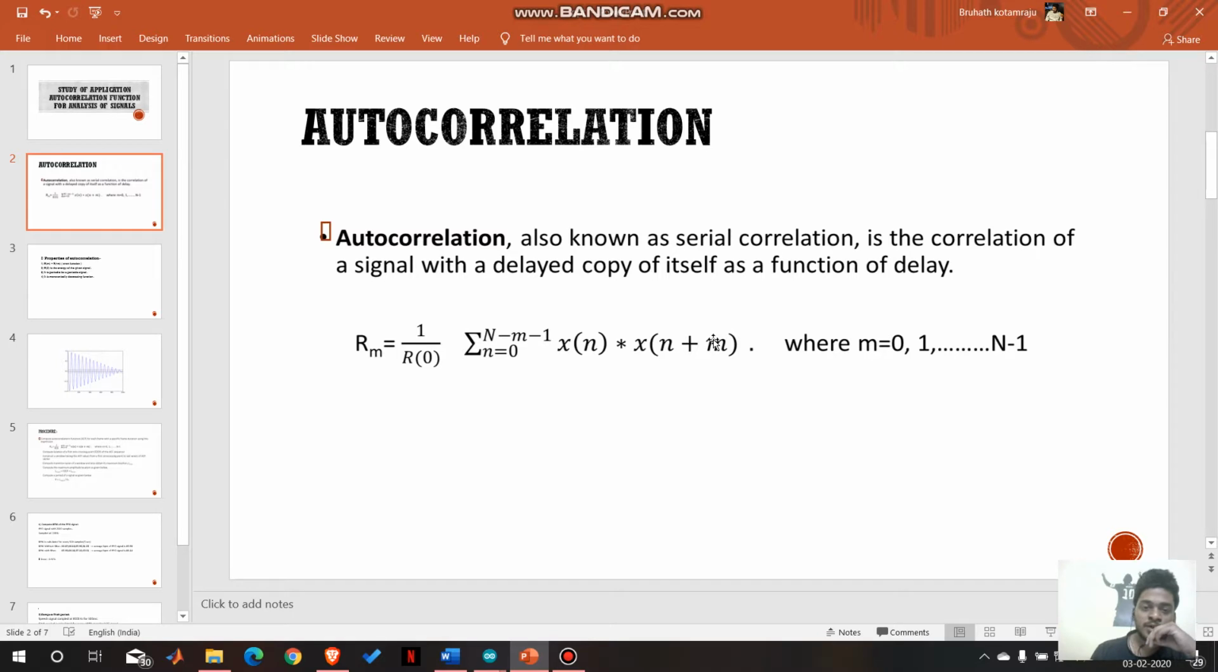Autocorrelation is nothing but a comparison between a signal and its time delayed version. We consider a signal x of n and its time delayed version x of n plus m. We compare these two signals and that relates to autocorrelation. Here is the function of autocorrelation. R of m equals 1 by R of 0 sigma n from 0 to N minus m minus 1 of x of n into x of n plus m, with m from 0 to N minus 1.